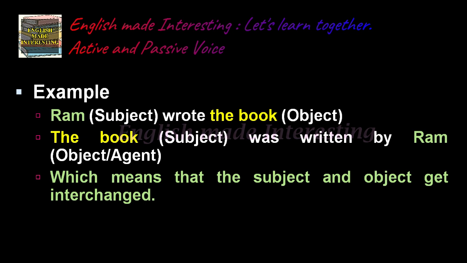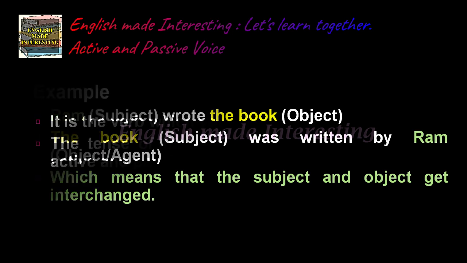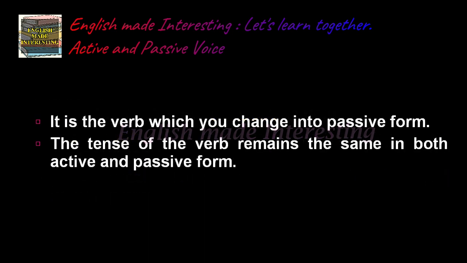The book was written by Ram and that becomes the object or agent, which means that the subject and object get interchanged. It is the verb which you change into passive form. The tense of the verb remains the same in both active and passive form. There is no change. It is in the past tense. So in both the sentences, the verb is in the past tense form. Wrote, that is also past tense. Was written is again past tense.